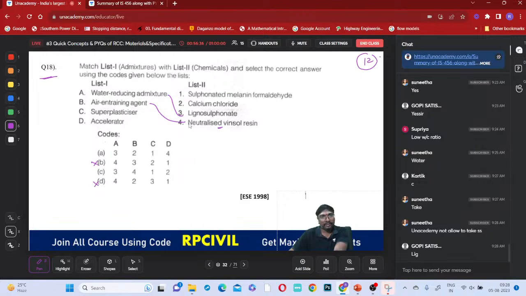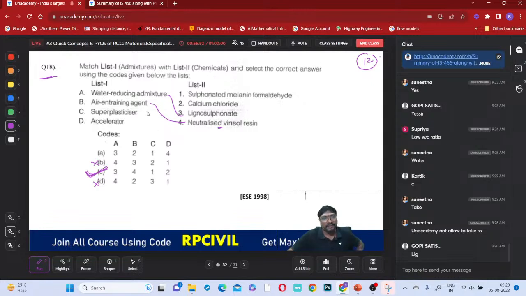Okay. So B4, right? A3, B4, right? A3 and B4, which option is there? Only option C is present now. Directly you can select it. Whenever in the match-the-following there is something which you are 100% sure of, you select those first, then you select the answer, right?